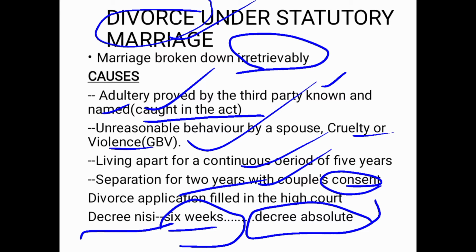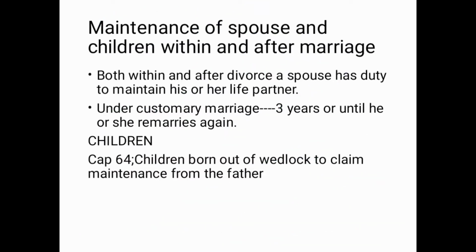After this has been issued, even if you think of coming back into marriage, the court will not agree. The court will never be involved in your marriage because they have already issued a decree absolute. Are we together? That's divorce under statutory marriage.